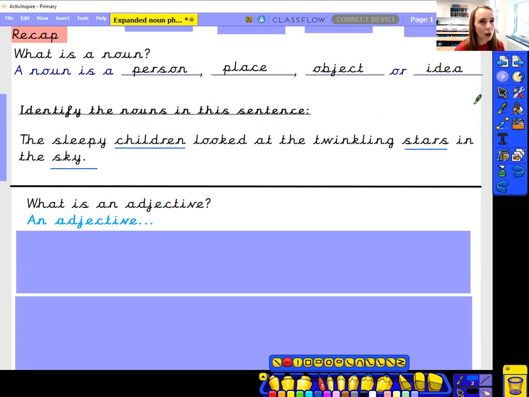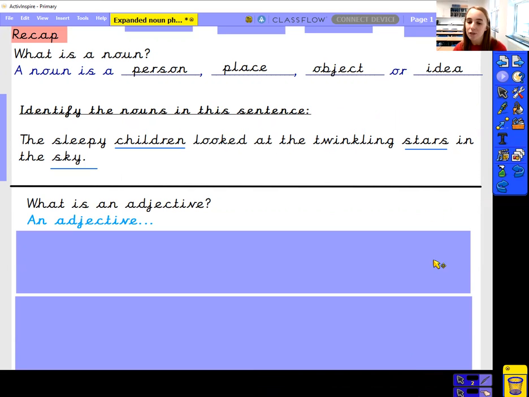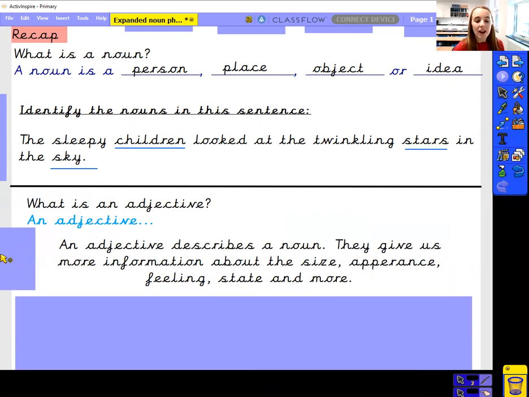So have a little think, what is an adjective? So an adjective describes a noun. They talk about those things. They give us more information about the size, the appearance, what it looks like, how it might feel, the state, and more about the noun.